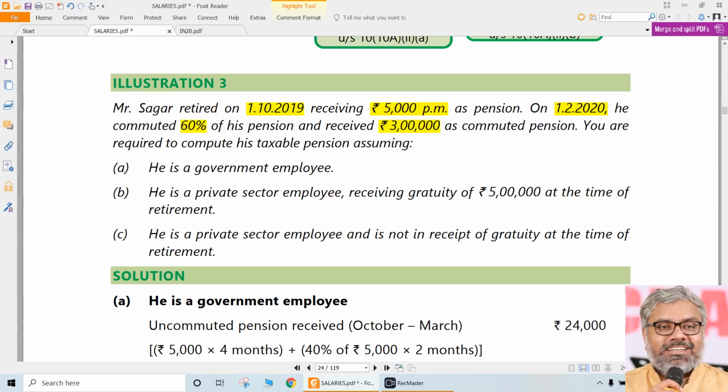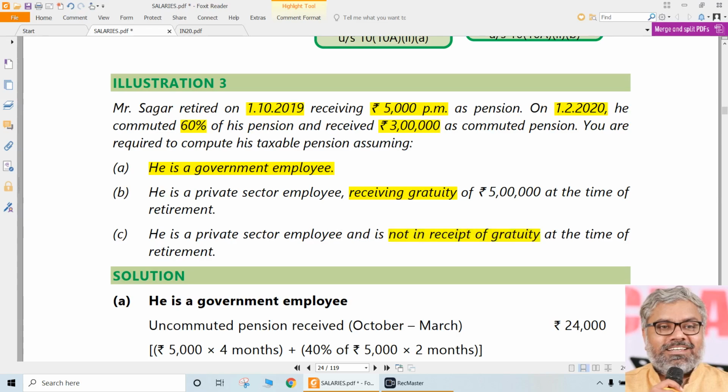You are required to compute his taxable pension assuming he is a government employee, assuming he is a private sector employee, receiving gratuity, whatever amount it is, that we don't care. Whether he received gratuity or not, enough. How much gratuity he received has nothing to do with pension exemption. We have to just look at whether the employee has received gratuity or not, or is not in receipt of gratuity.